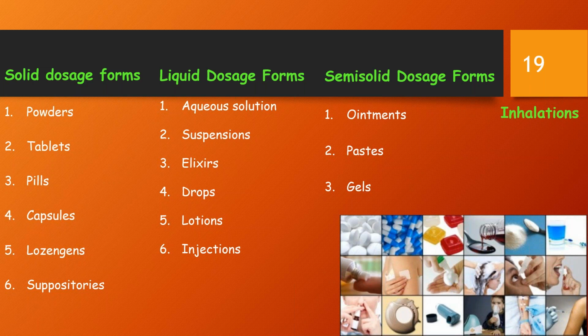Let's move to the semi-solid dosage forms, such as ointments. These are greasy semi-solid preparations meant for external application to the skin, and even to the eyes, nose, usually the nasal mucosa, ear, or anal canal.